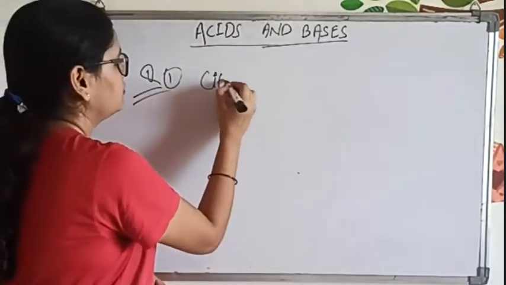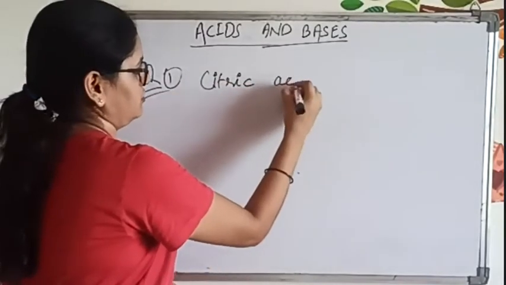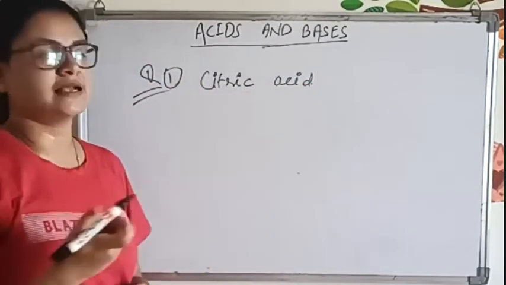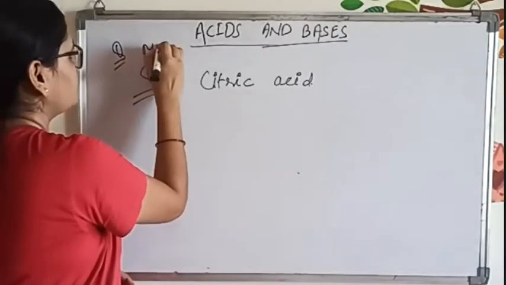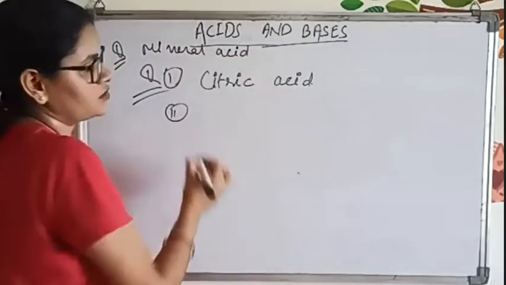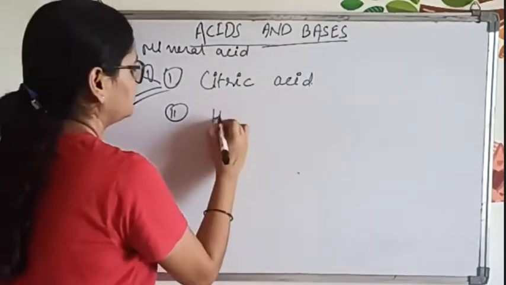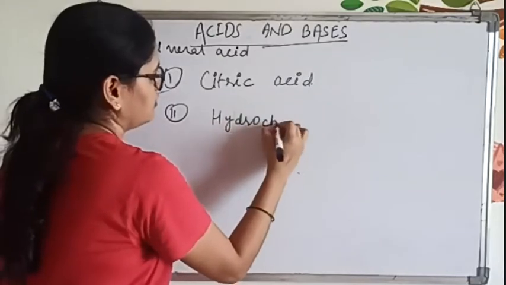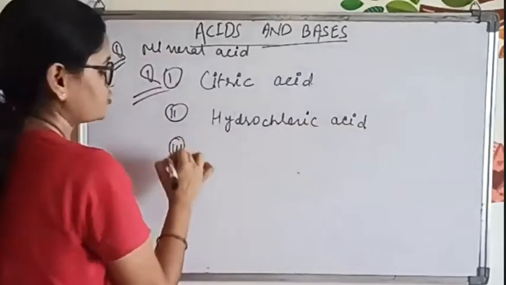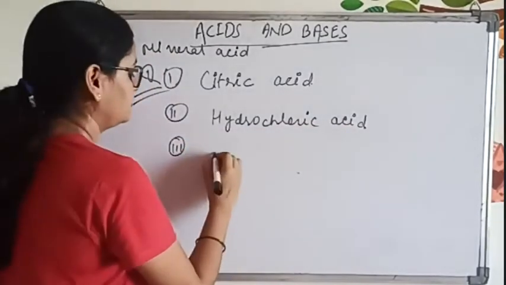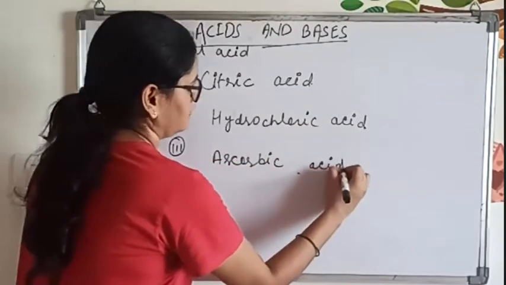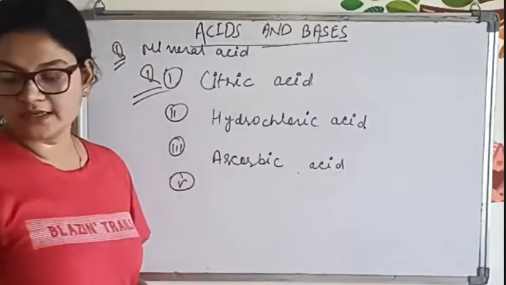The second one was hydrochloric acid. The third option was formic acid. And the fifth option was tartaric acid.